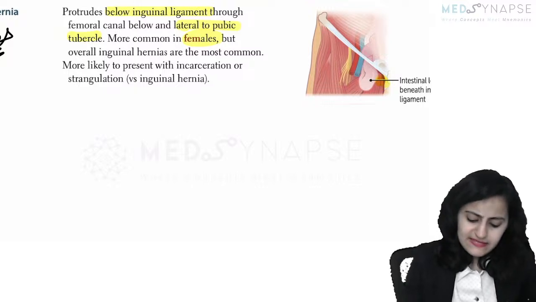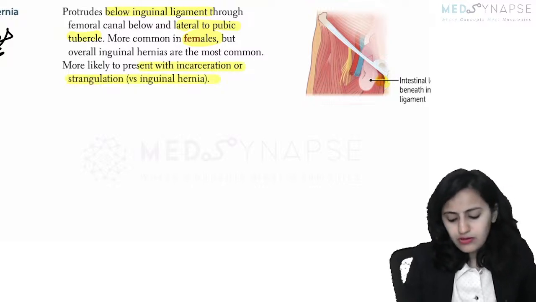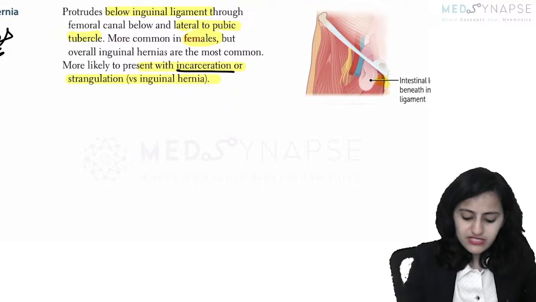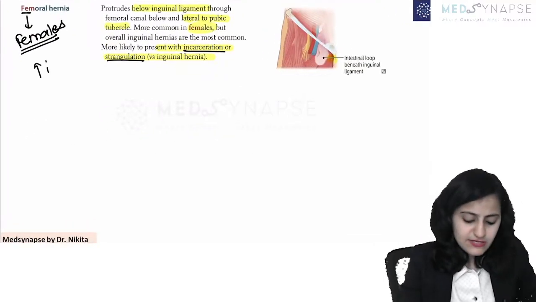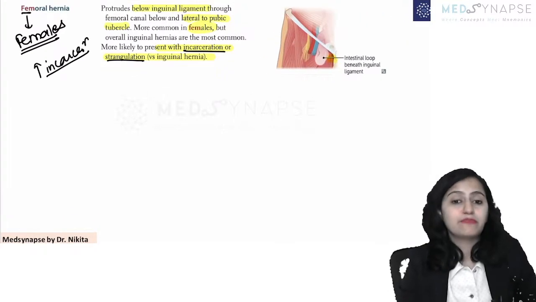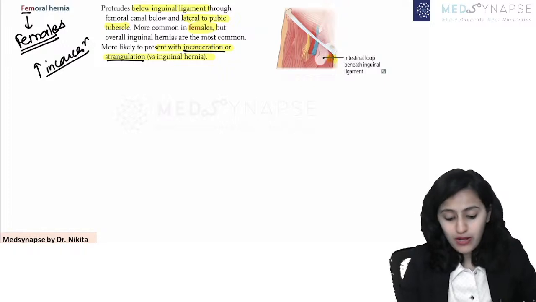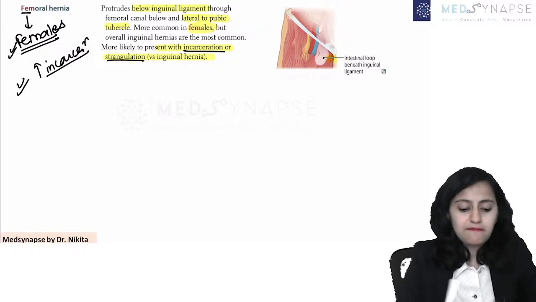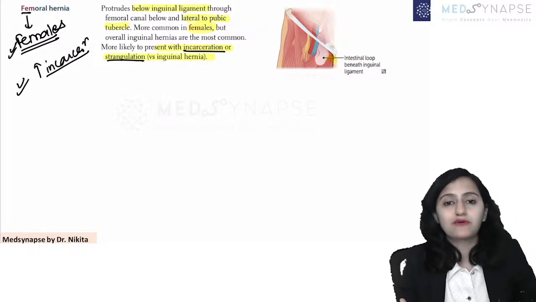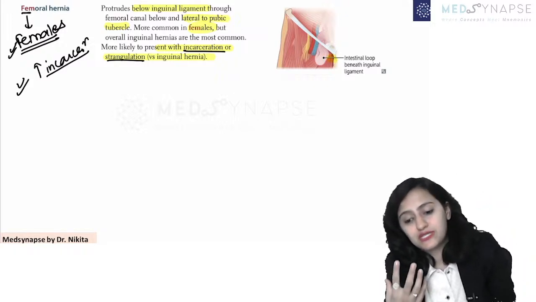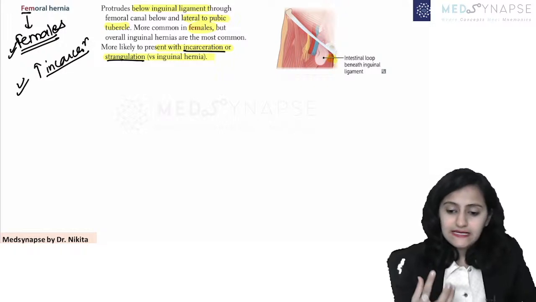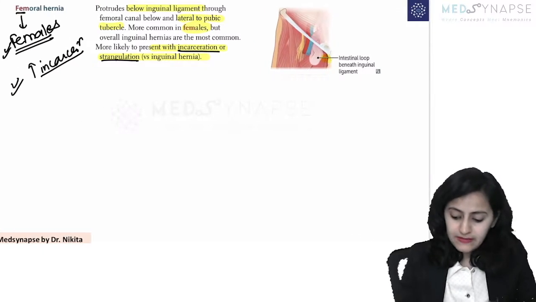Okay, and this is very common to undergo incarceration or strangulation. Femoral hernia has very high chances of incarceration or strangulation. Okay, this is a point that you need to remember. A female patient with a hernia below the inguinal ligament, femoral hernia, risk of incarceration, strangulation is high. Okay, is this clear with everyone?